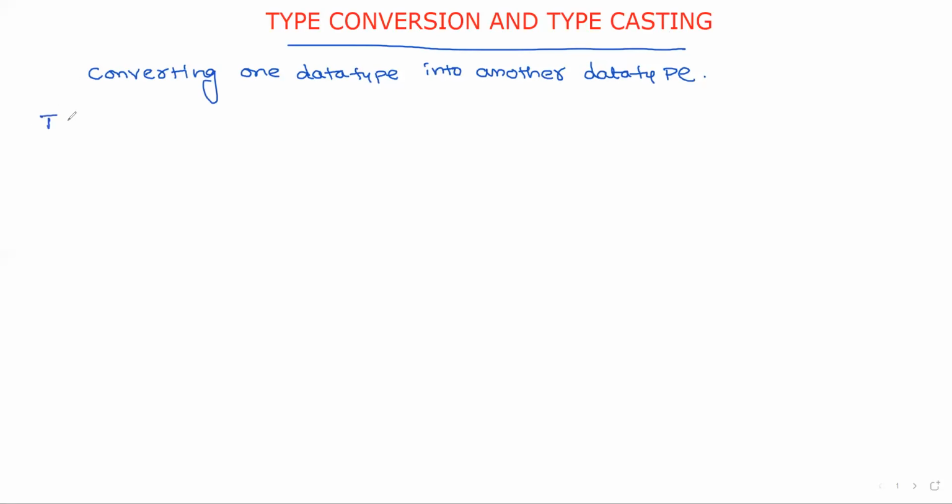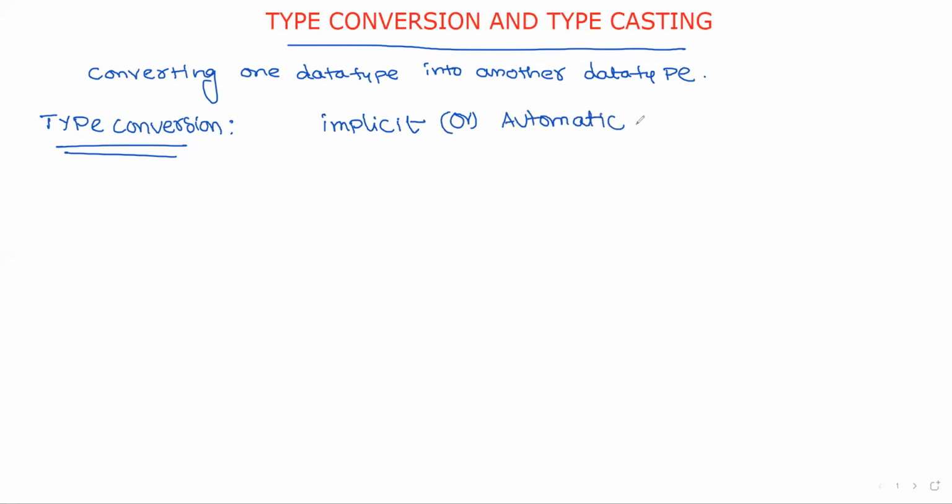Now, first we will move to type conversion. Another name for type conversion is called implicit conversion, or another name is automatic type conversion.